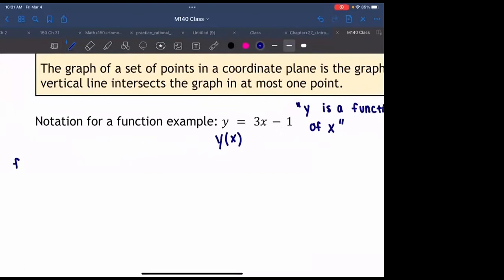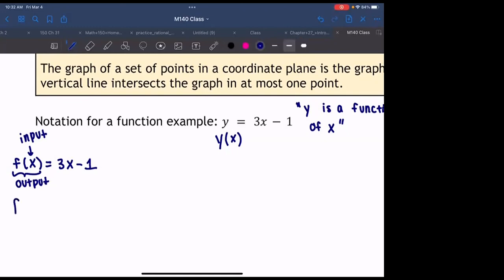How about this? f of x equals 3x minus 1. Okay, so this is saying we have a function of x, which we call f, okay, and it equals 3x minus 1. Okay, so the way that we read this is the input is everything inside the parentheses. Okay, and f of x is the output. So anything in the parentheses goes inside the input. Everything that results on the right-hand side or the left-hand side is the output. Okay.